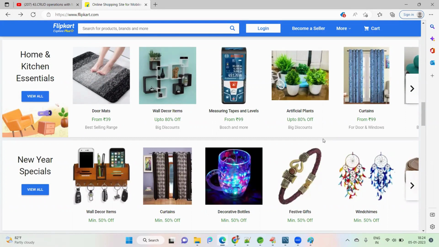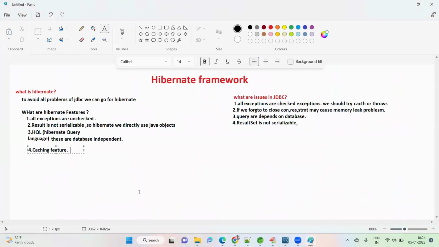So the first time it will take time, but from the next time onwards it will not go to the database. It will get data directly from the temporary location, so performance improves. That is called the cache mechanism. So Hibernate has a cache mechanism.